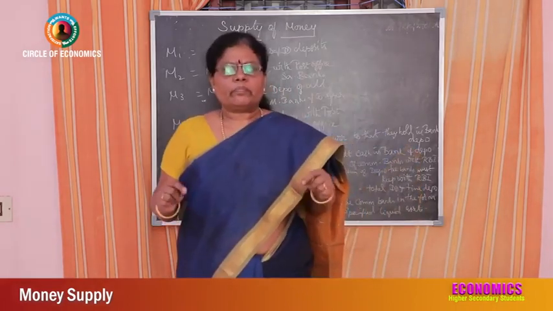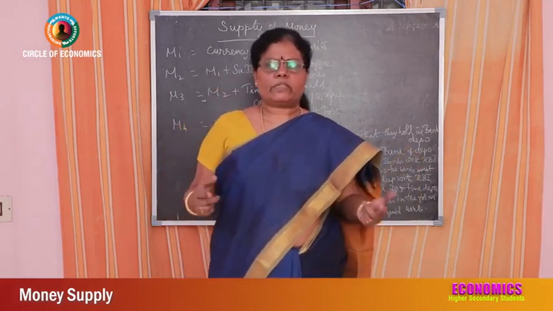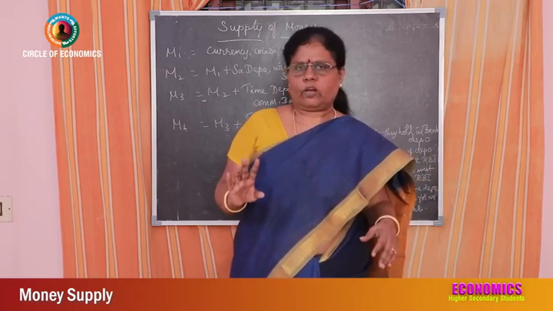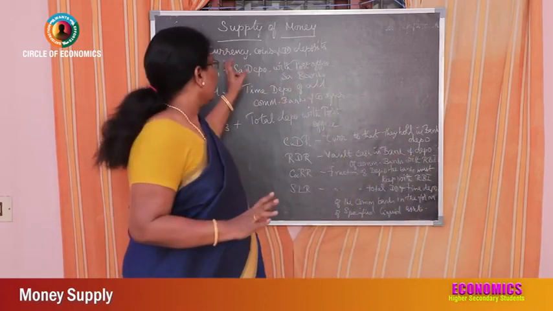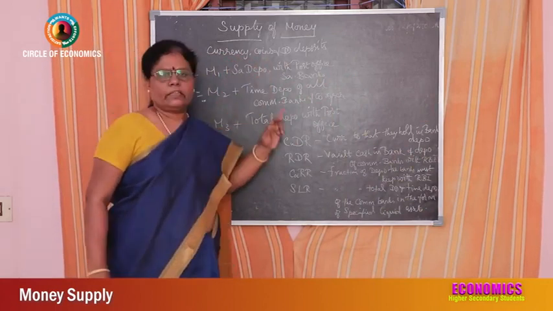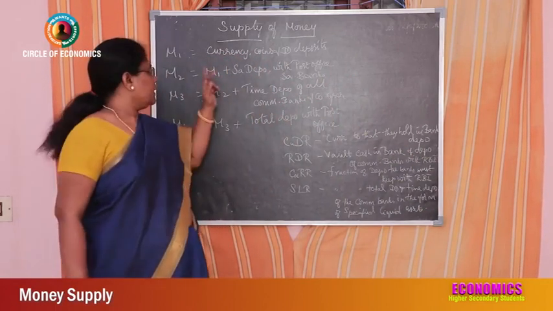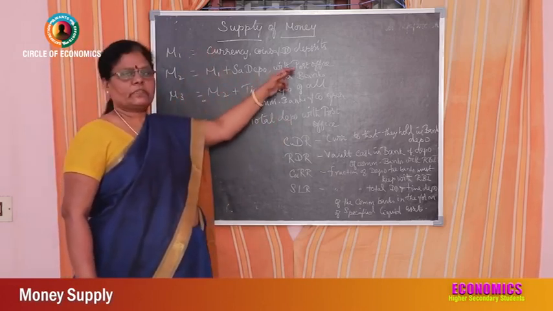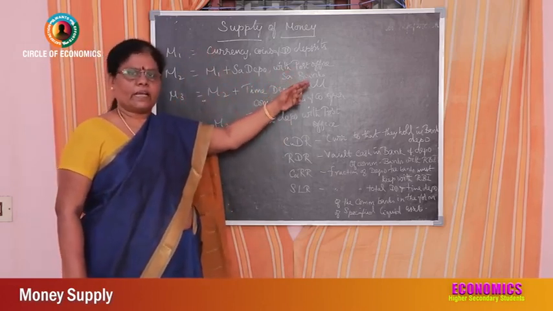Now the RBI publishes different forms of money supply. That is, it supplies in 4 different forms. M1 stands for the currency, coins and all the demand deposits. M2 stands for M1 plus saving deposits with the post office saving banks.